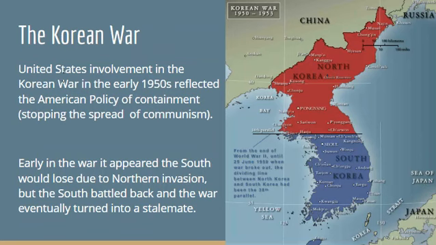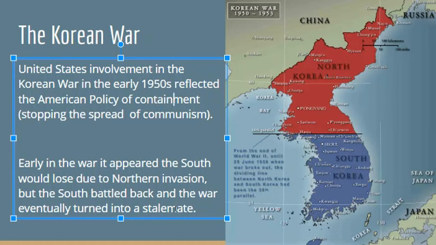And the United States' involvement in the Korean War in the early 1950s reflected the American policy of containment. And remember, containment means stopping the spread of communism. So here's North Korea, which is communist, and South Korea is democratic. North Korea went in and started attacking South Korea, and the United States did not want communism to spread. That's what containment is. So we put in a bunch of troops. We sent a lot of military in to kick the North Koreans out. That way South Korea would stay democratic.